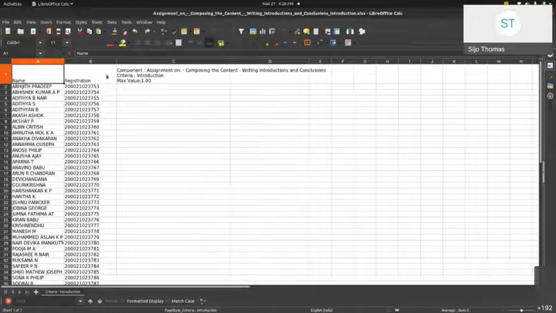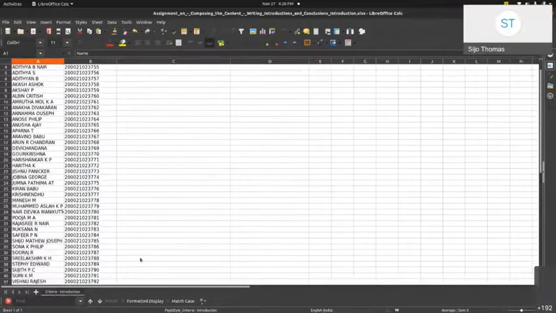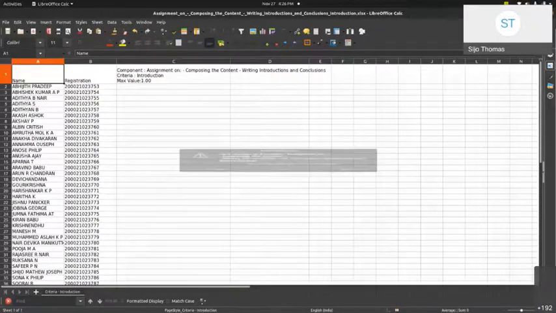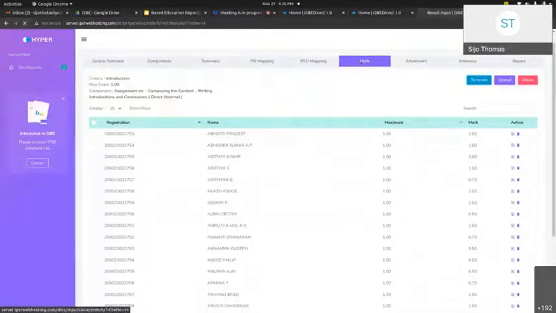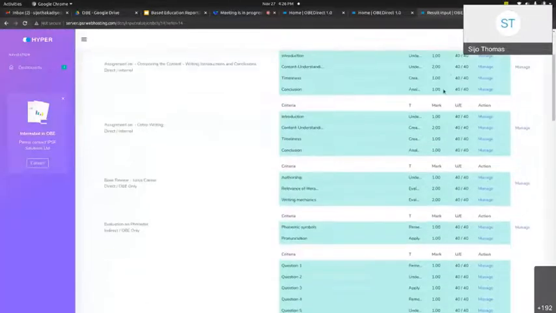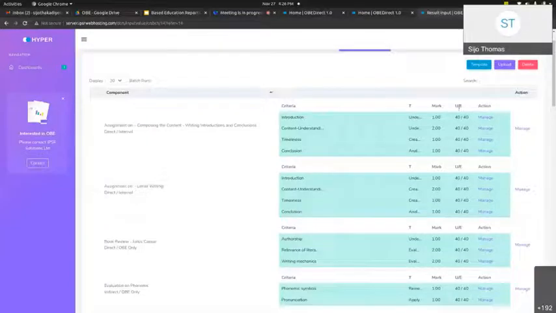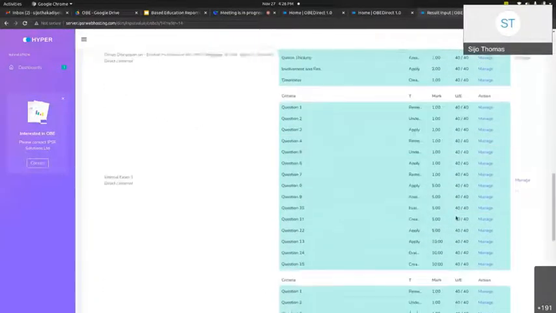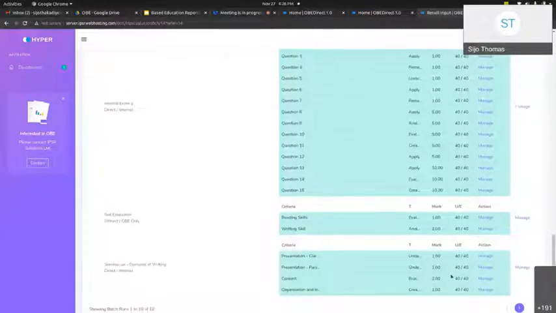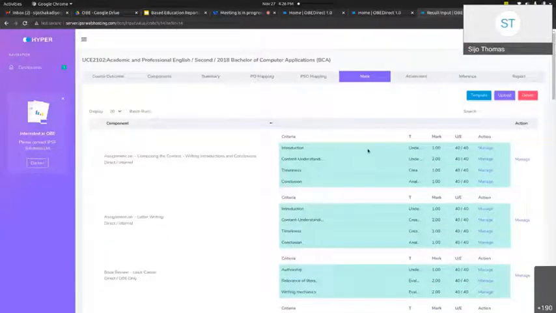And this is a component, and this is a criterion, and we can upload the marks criteria-wise. After uploading the entire marks, for example, we can see the status by number of enrolled students and number of uploaded marks. We can see all are in green. That means all the marks are uploaded for this particular course. Once we have done that, the faculty responsibilities are over, at least on the data entry side.